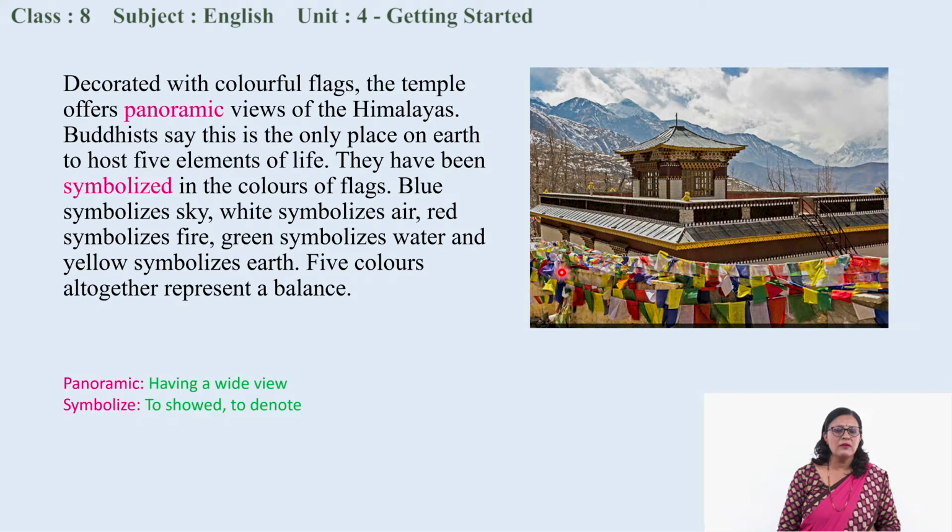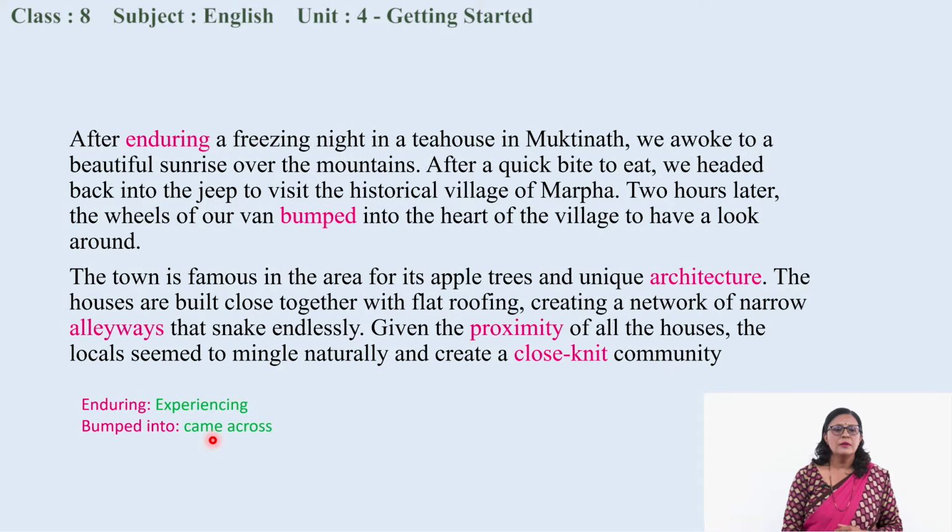So you can see a panoramic view, okay, of the Himalayas can be seen from Muktinath temple, and panoramic means having a wide view. It was such a wonderful place that a panoramic scene could be seen from this temple. And symbolize means what? Symbolize means it shows, it denotes.